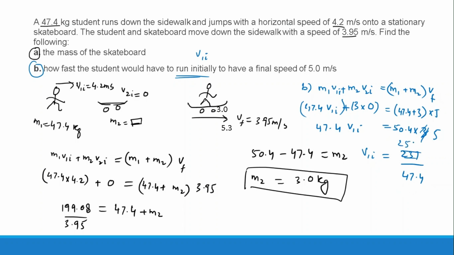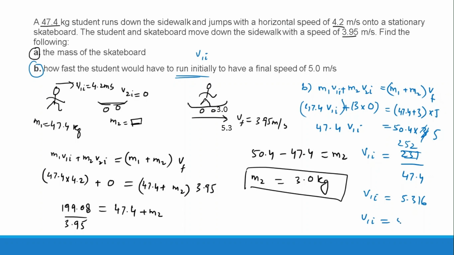So 252 divided by 47.4 gives me 5.316. So the initial velocity v1i is 5.316, rounded to 5.32 meters per second.